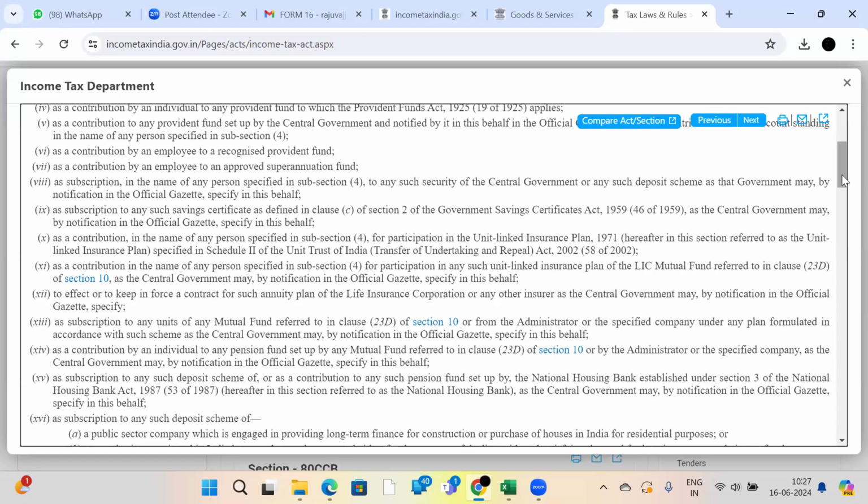If you go to the banks and ask them, definitely they will give you the answer for this question: what is the minimum amount you should deposit, what is the maximum amount you should deposit, so that you will get deduction under 80C. They will give a receipt also, and they will mention clearly that this amount will be allowed as deduction under section 80C. The only thing is we should go and ask them. See, so many central government subscriptions will be there. You can see them here.